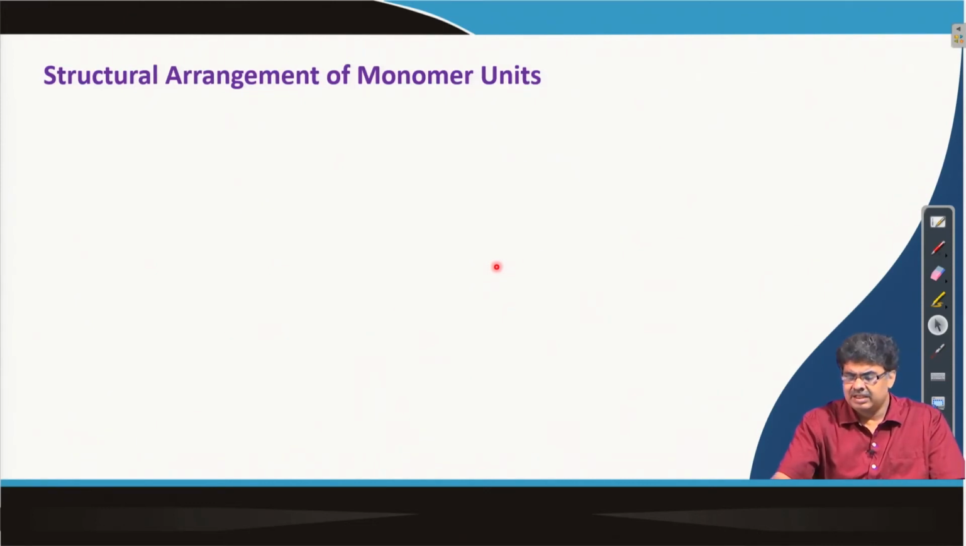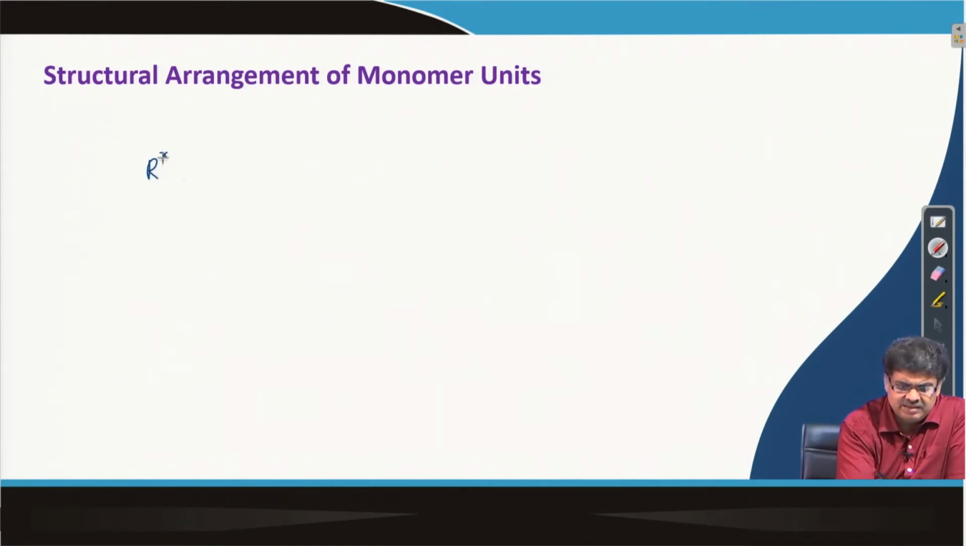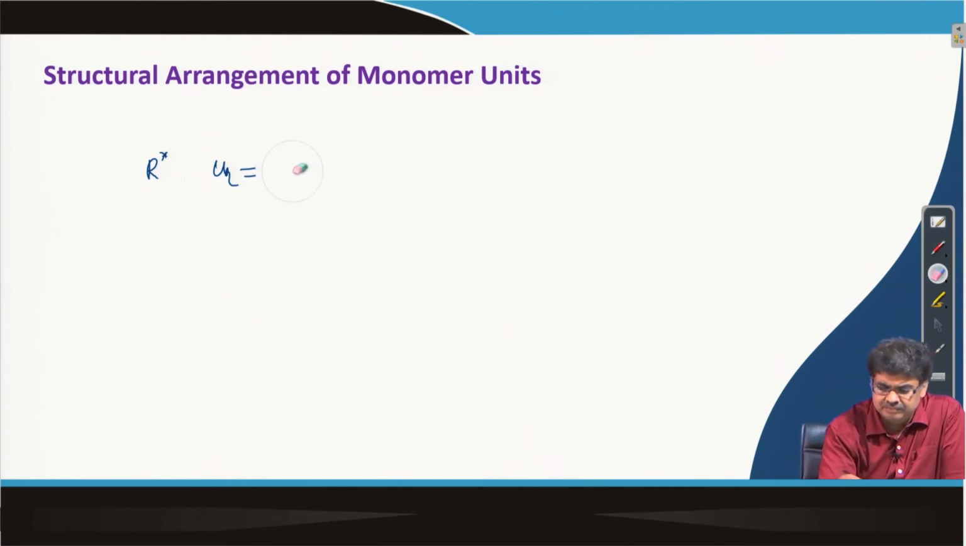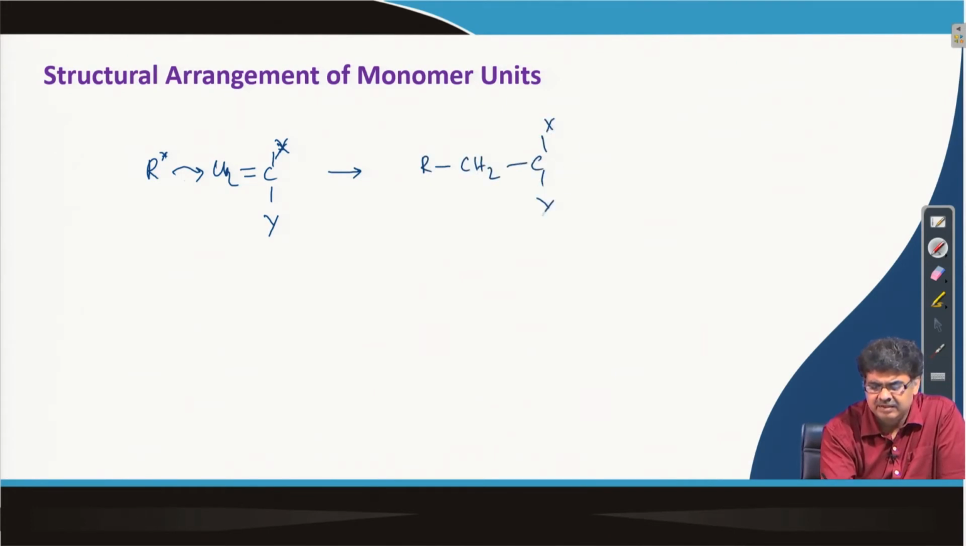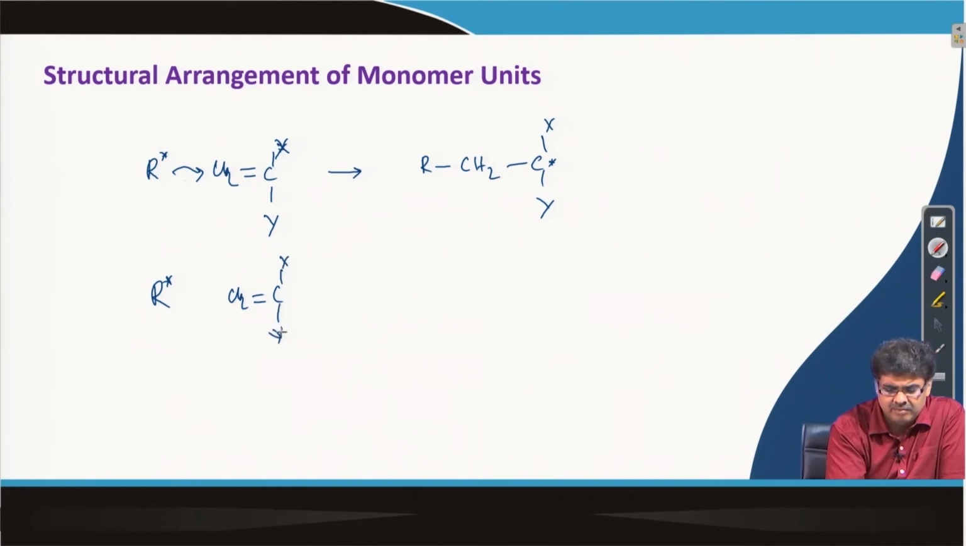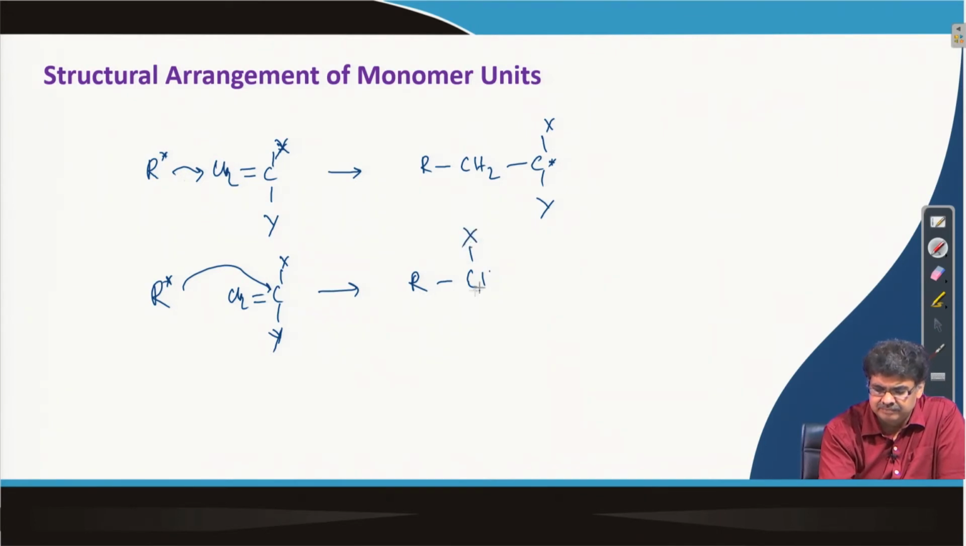Now, if we talk about the structural arrangement of the monomer units during polymerization, for example, if I just write any radical, cation or anion, it can attack this carbon so that we get this structure, or it can attack the other carbon, and in that case we get this structure.